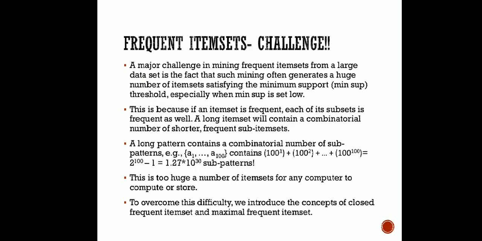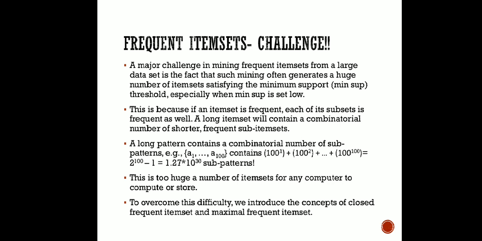Now this is a challenge, to find the frequent item sets from a large data set. If we have to consider all the values, it comes out with a huge number of sub-patterns. Consider one example, a long pattern A1 to A100.